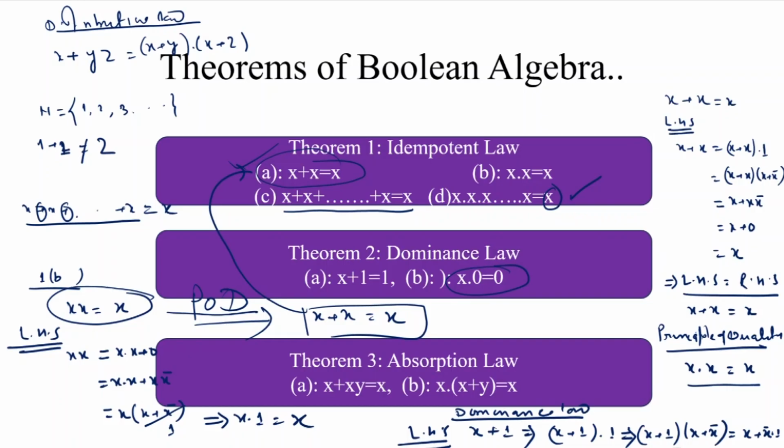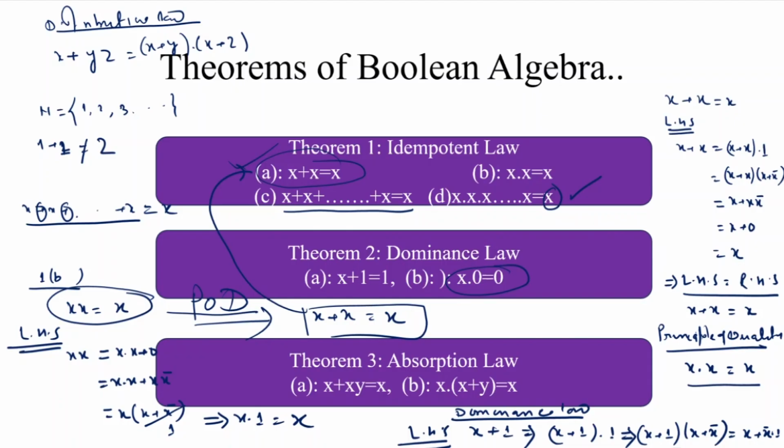Or by applying the postulates of Boolean algebra, we prove the second part of the dominance law theorem, and then after proving the second part, we apply the principle of duality to prove the first part of the dominance law.